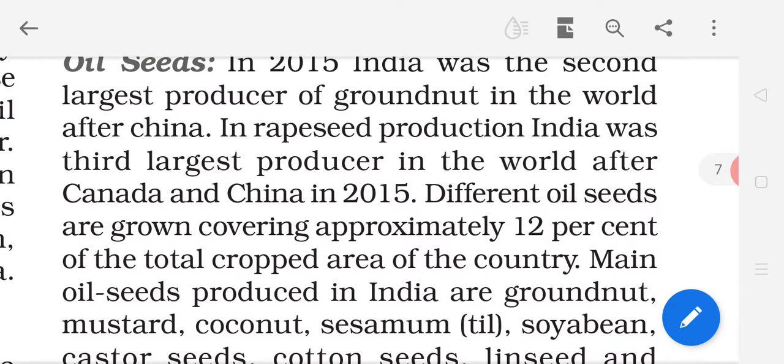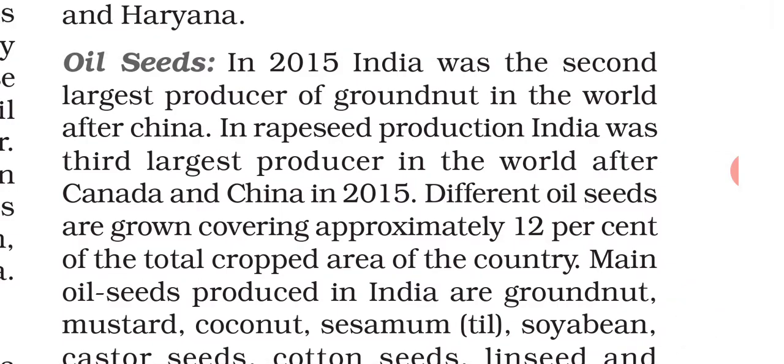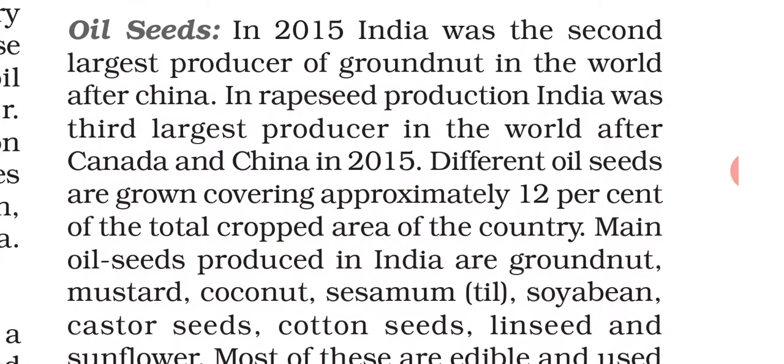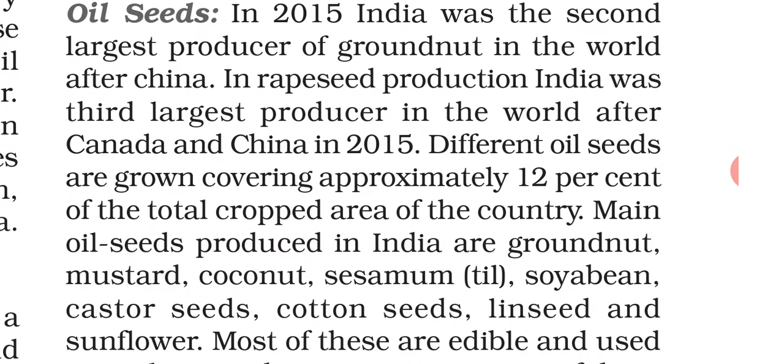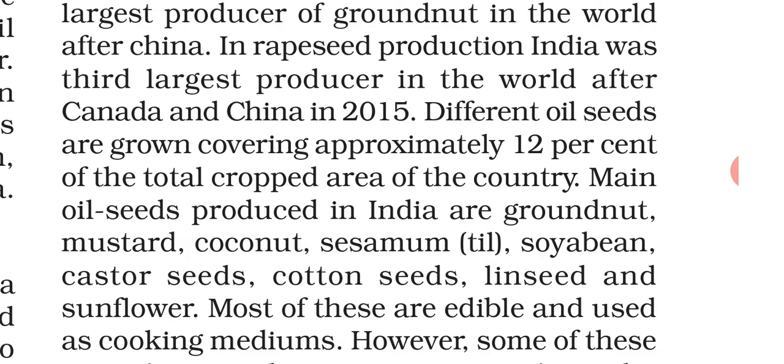Now in rapeseed, here underline the rapeseed. Rapeseed means used widely for animal feed and vegetable oil. So such seeds are called rapeseeds. In rapeseed production, India was the third largest producer in the world after Canada and China in 2015.